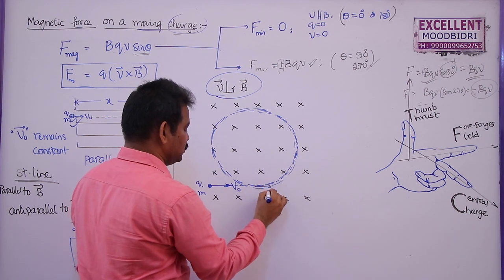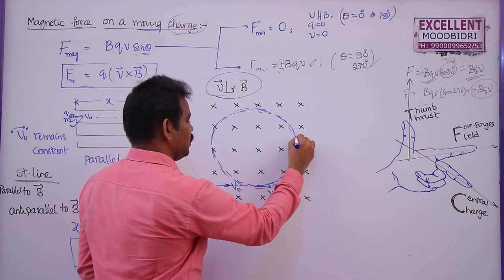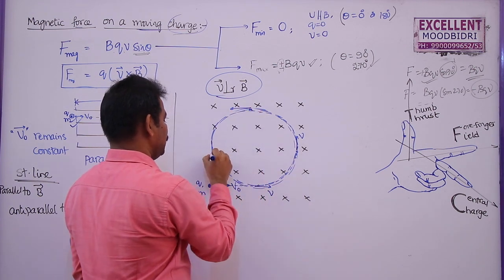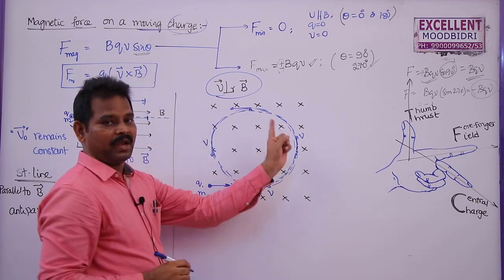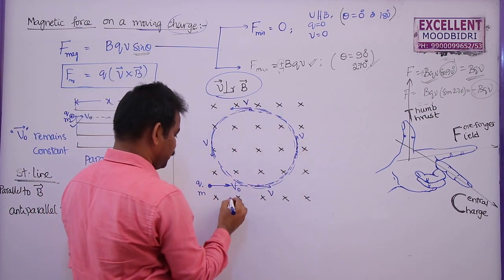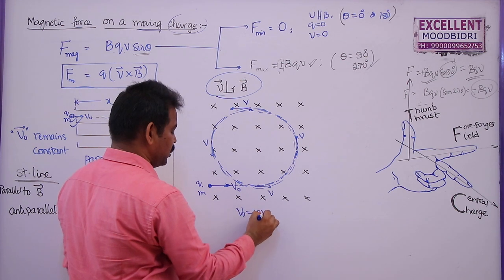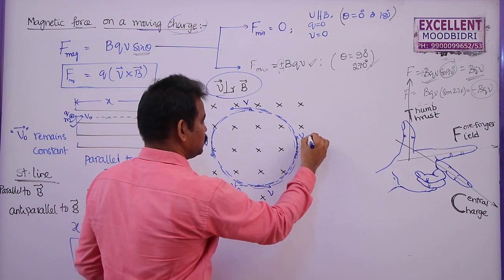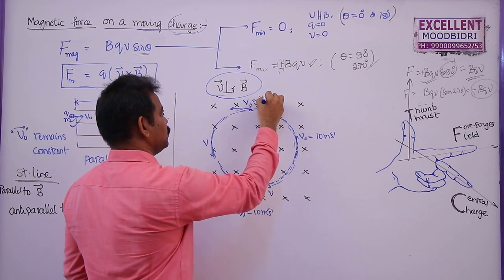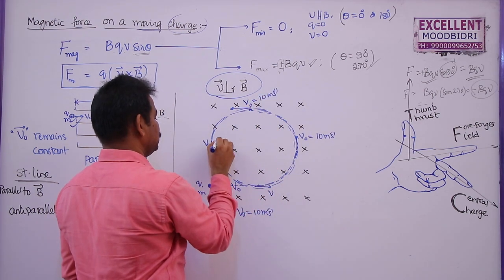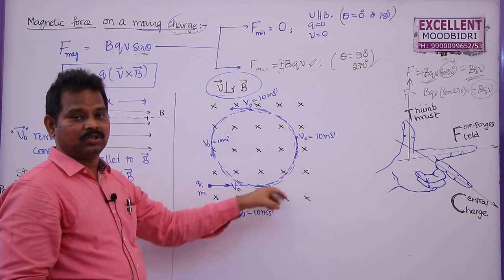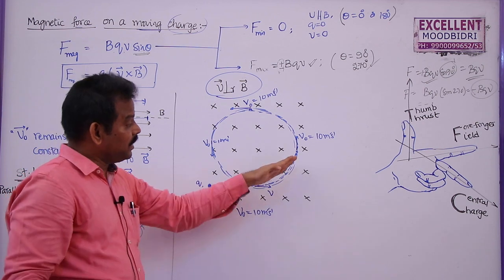Here velocity is perpendicular to the field, here velocity is perpendicular to the field, and everywhere it is perpendicular. Every time the magnitude of velocity is not changing. Here velocity, let us say v naught is equal to 10 meter per second. Here also this will be v naught only, 10 meter per second. This is also 10 meter per second, and this is also 10 meter per second. The magnitude of the velocity is not changing throughout the circular path, but the direction is changing.